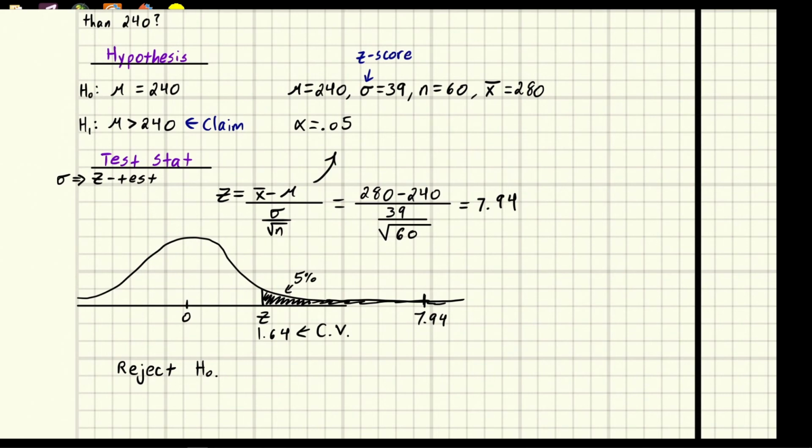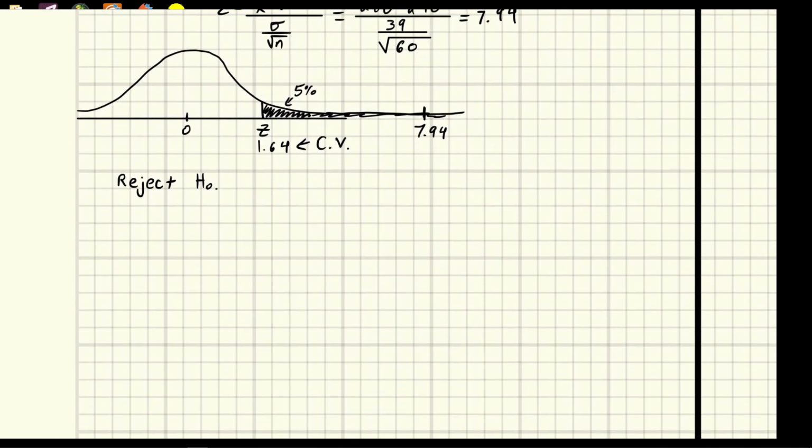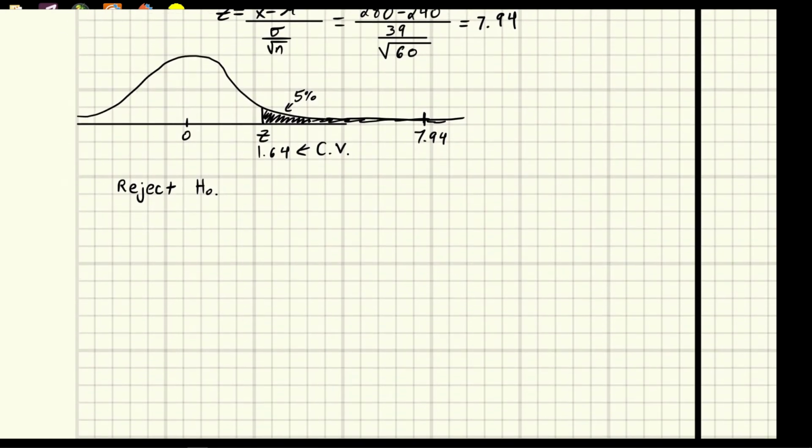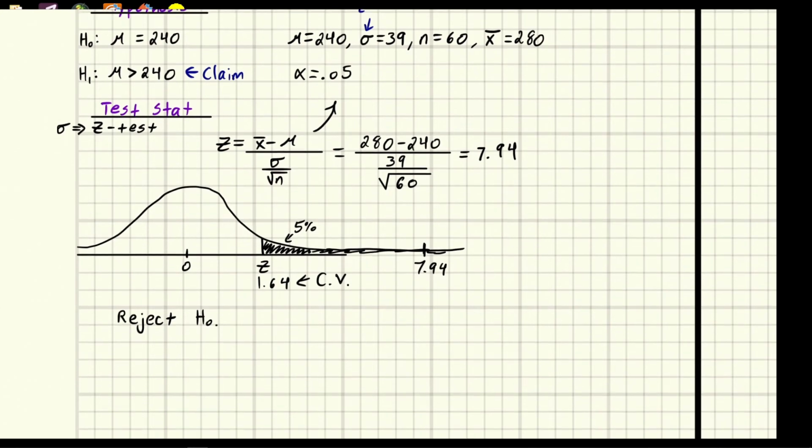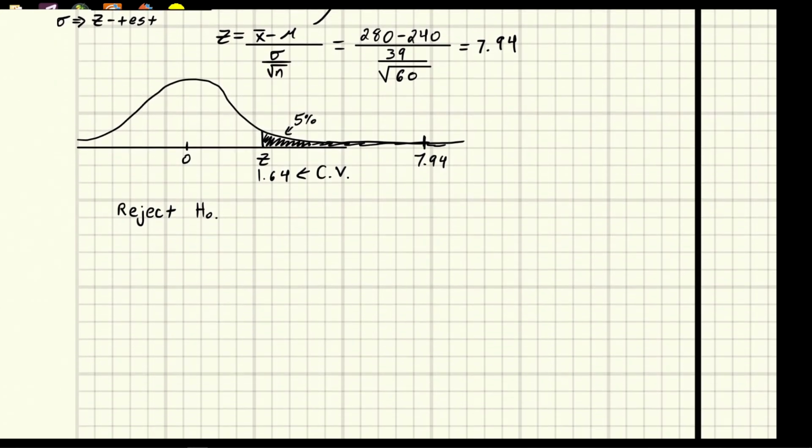So we say, well, this is our claim. And so the next statement always has to do with the claim. So the claim we think is true because we have evidence to support it, since we don't think H0 is correct. The null hypothesis doesn't seem right. So we're going to say there is evidence to support the claim.